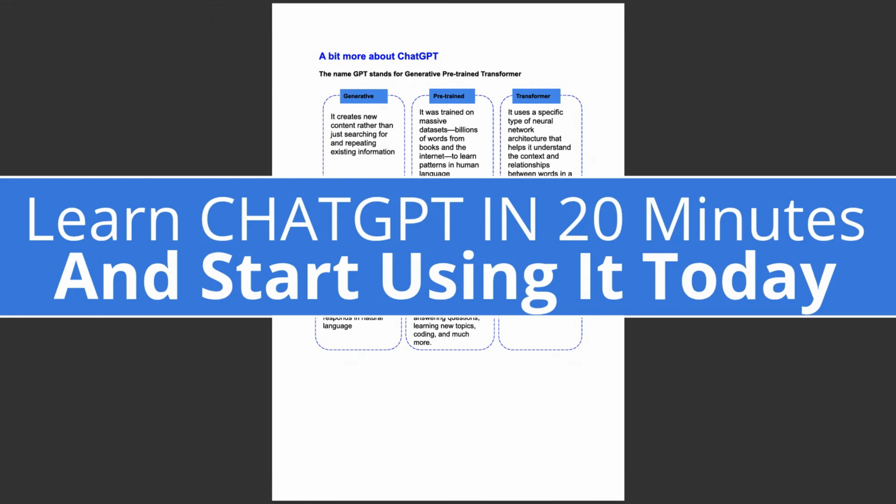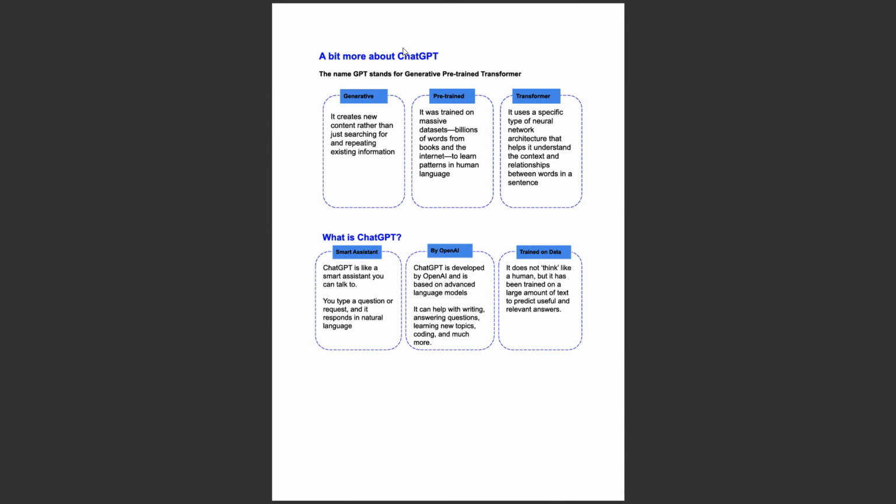In ChatGPT, the name GPT stands for Generative Pre-trained Transformer. Generative means it creates new content rather than just searching for repeated existing information. Pre-trained means it was trained on massive data sets, billions of words from books and the internet, to learn patterns in human language. Transformer means it uses a specific type of neural network architecture that helps it understand the context and relationship between words in a sentence.